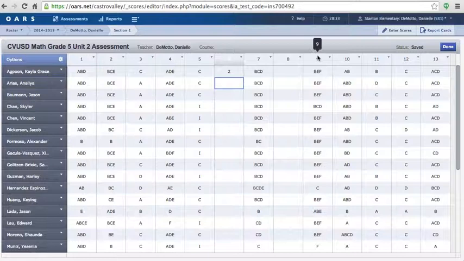As you work, you'll notice that your work is being auto-saved by OARS. This word here says saved, but you might notice at times it'll say saving. Once it's saved, your work is ready. When you're done, simply click Done.